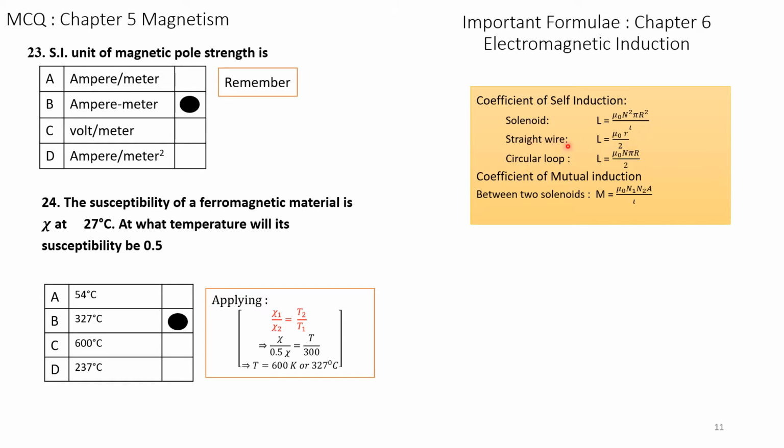For a straight line wire, it is given by L is equal to mu naught R divided by 2. For a circular loop, capital L is equal to mu naught into N into pi into R divided by 2. Between two solenoids, mutual inductance is given by M is equal to mu naught N1 N2 A divided by L, where L is the distance between the two.